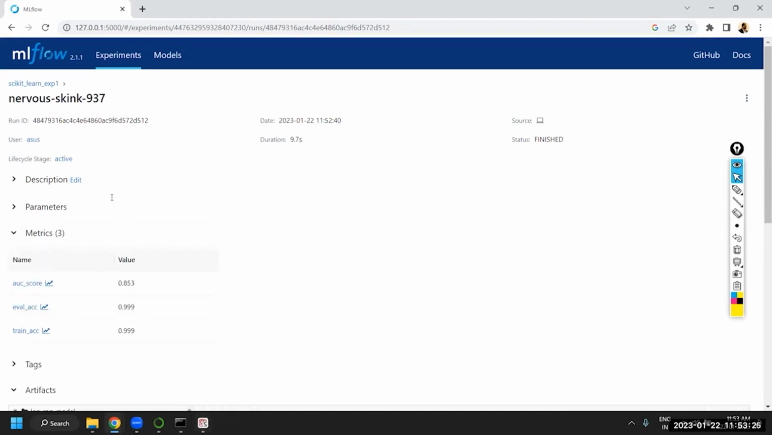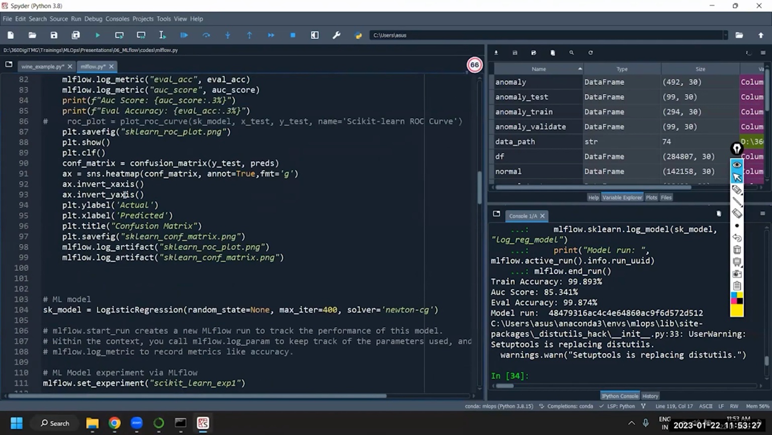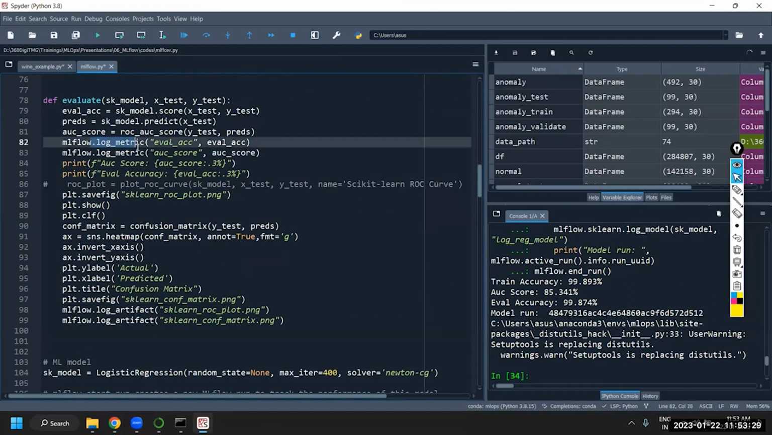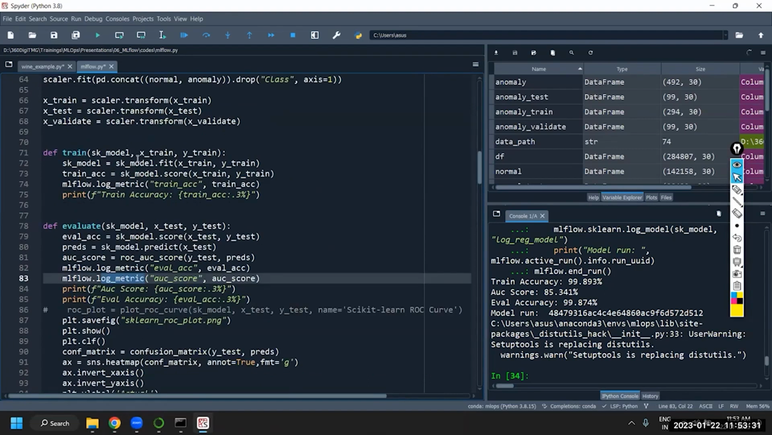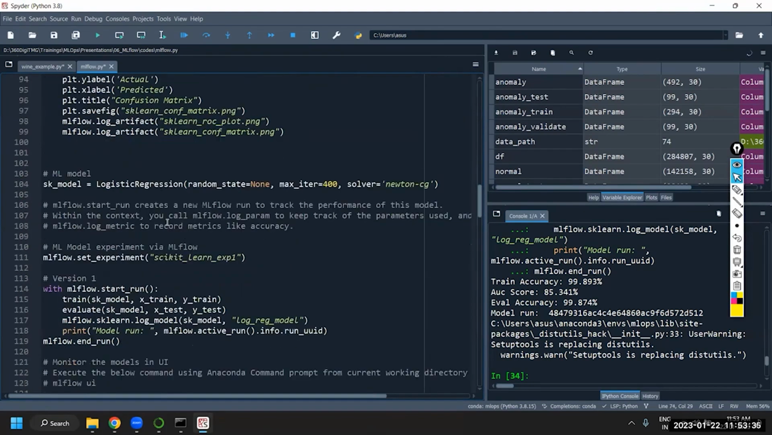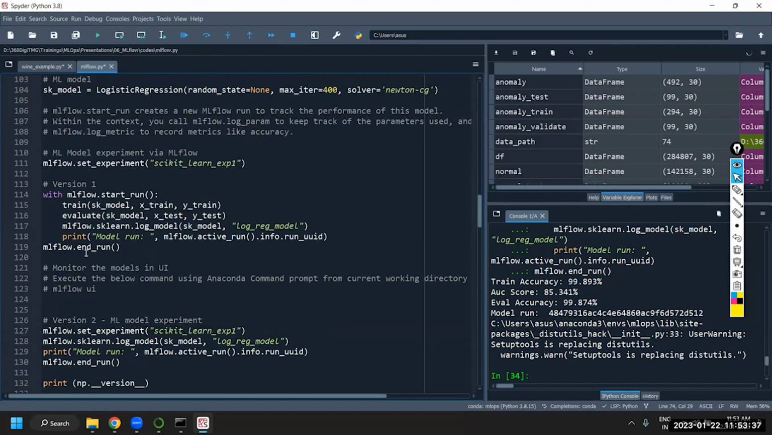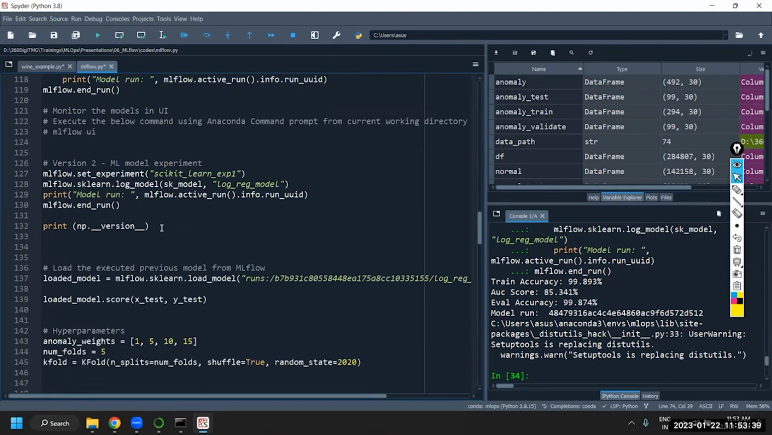Right, so this is the first execution. I have not captured any parameters. We are only capturing metrics. 3 metrics we are capturing, right? So only those 3 metrics are captured. We can rerun this model once again.